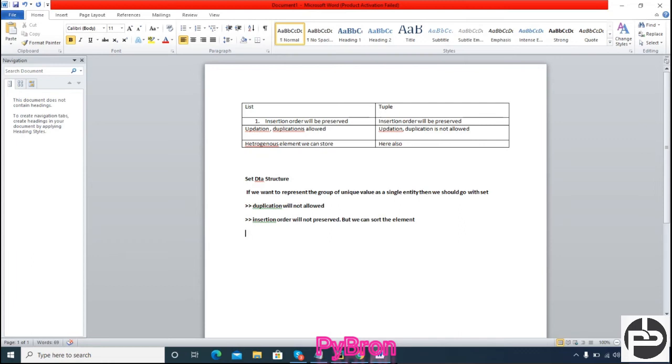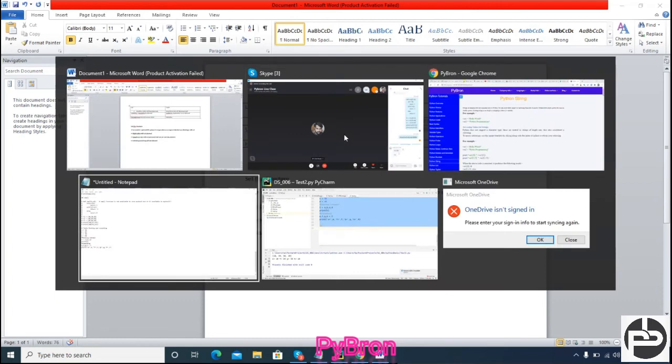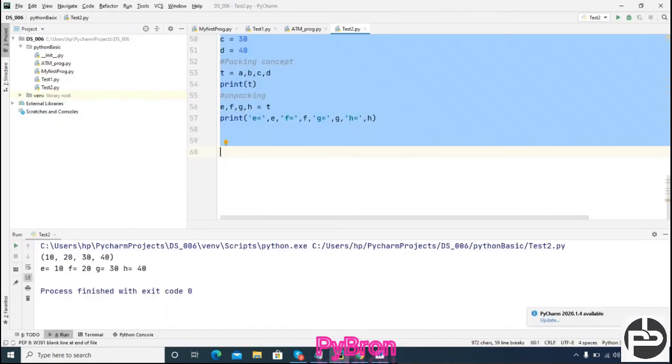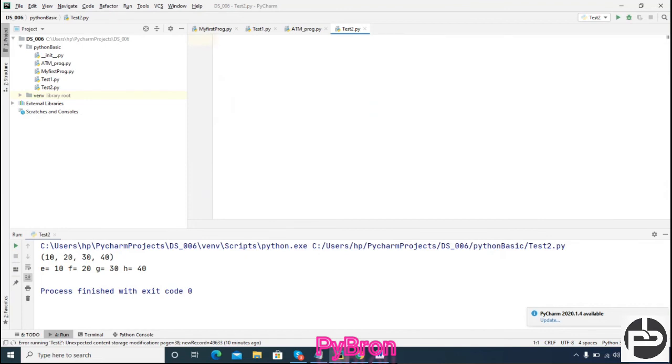Indexing and slicing are not allowed in case of set. Because insertion order is not preserved, obviously you cannot fetch the element with the help of an index. So indexing and slicing will not be allowed. Right? Next, I guess this is pretty much okay. So now let's create a set. Let's discuss the creation of a set. Set data structure.